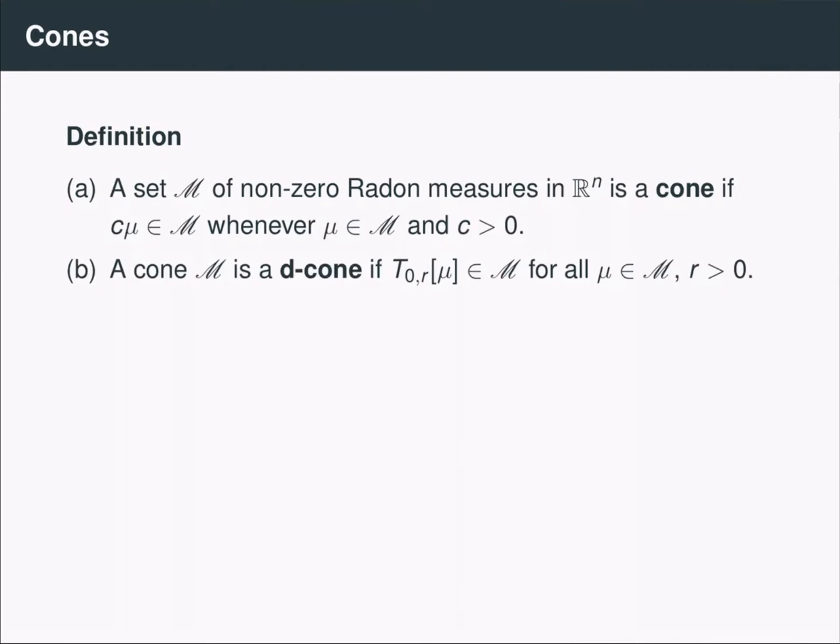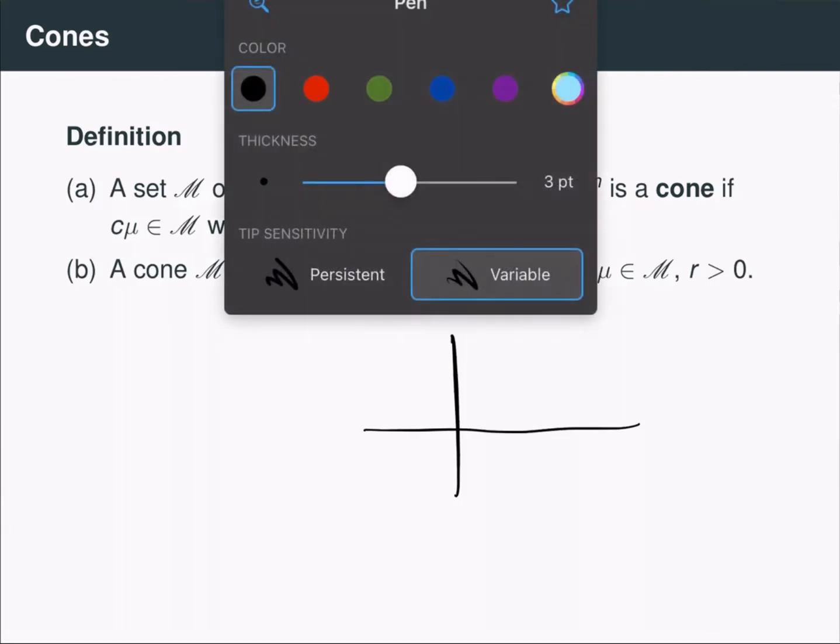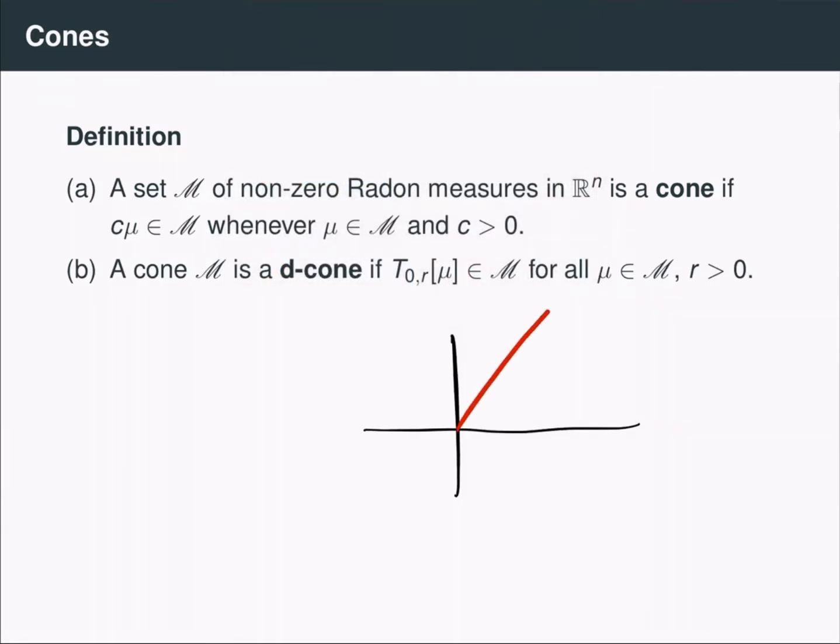So why do we call these cones? Well, the usual definition of a cone is a shape like this. So let's say we're in the plane. A cone may look like this. And in particular, notice that the points in this cone, or in this wedge, are invariant under scaling.